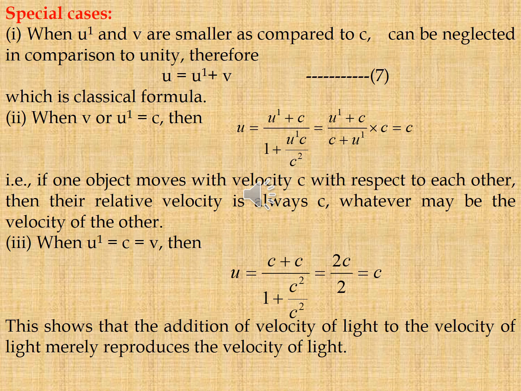Third case, u dash is equal to c and v is equal to c, then u is equal to c. This shows that the addition of the velocity of light to the velocity of light merely reproduces the velocity of light.